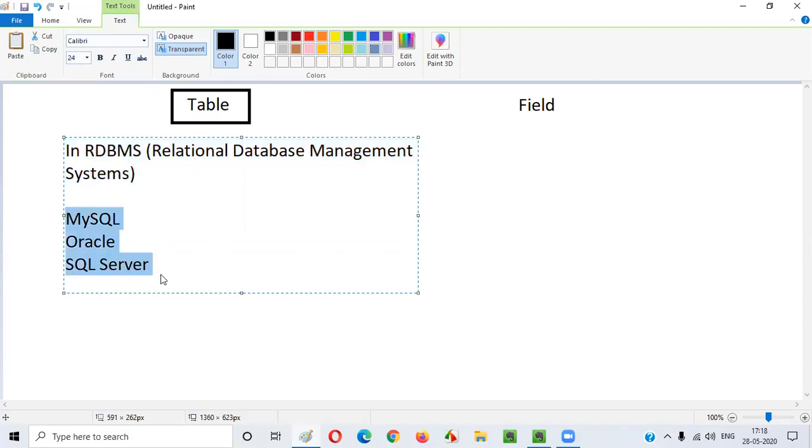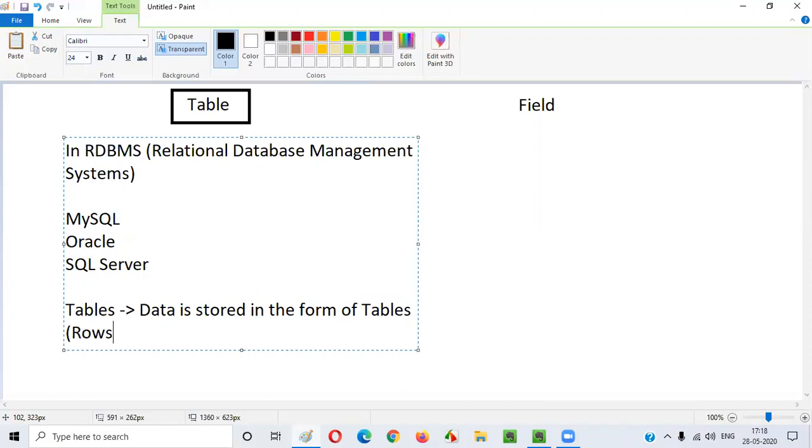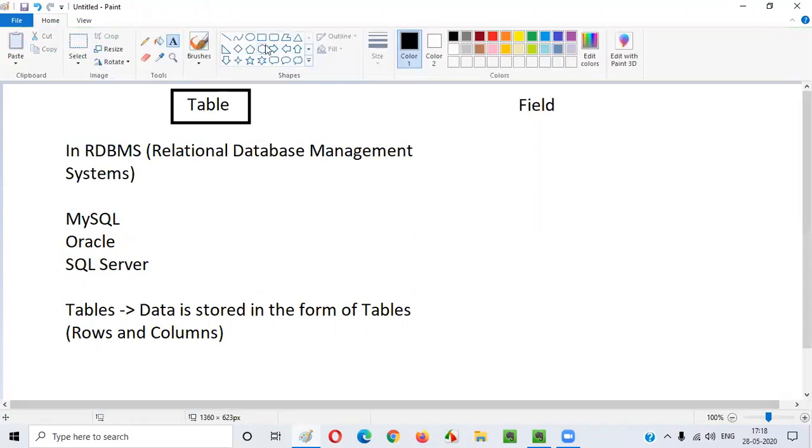In these RDBMS systems like MySQL, Oracle, SQL Server, the data is generally stored in the form of tables. That means rows and columns. Okay, in the form of rows and columns. Let me give an example, guys.